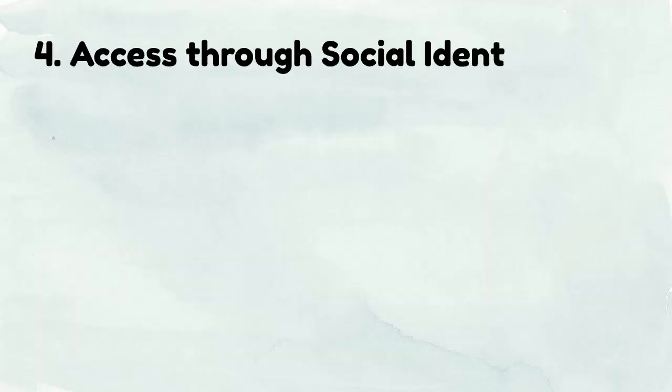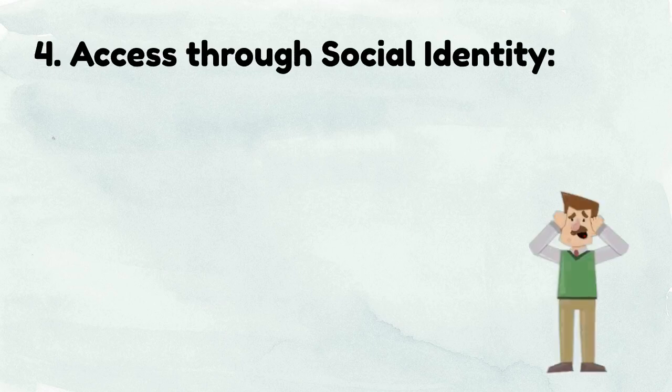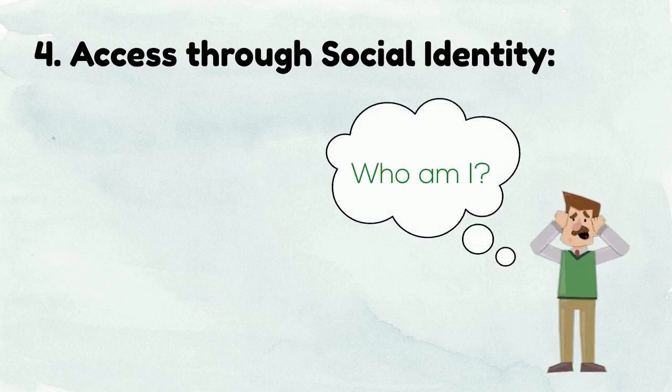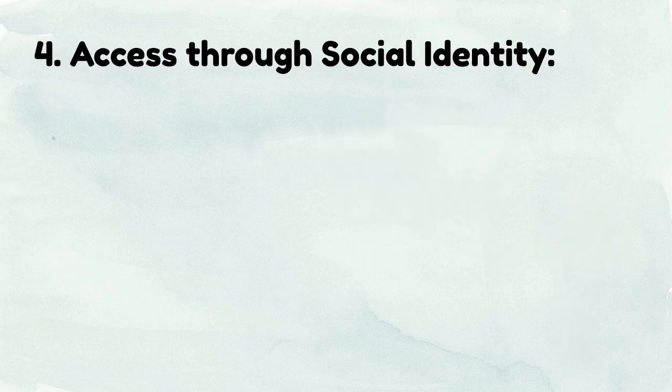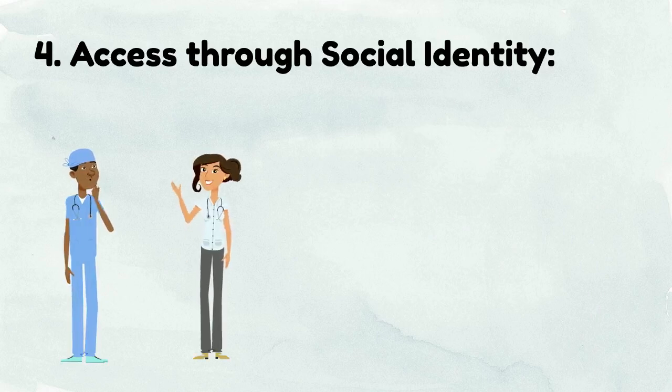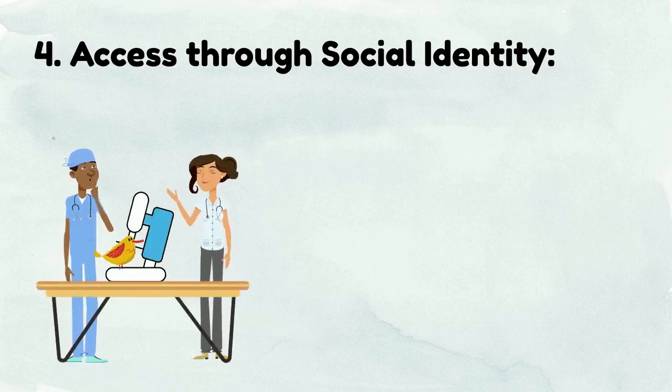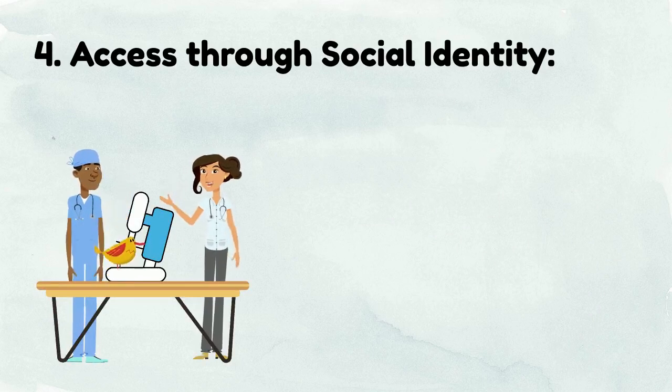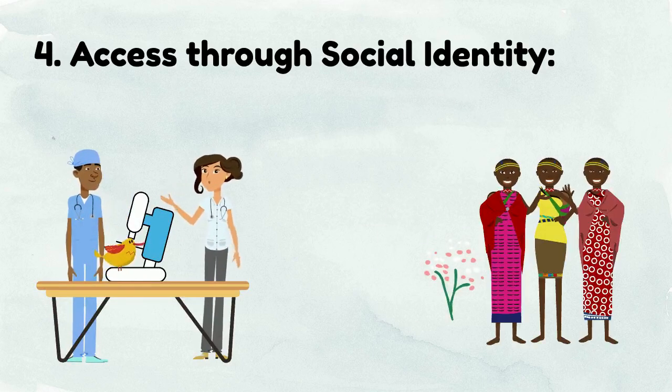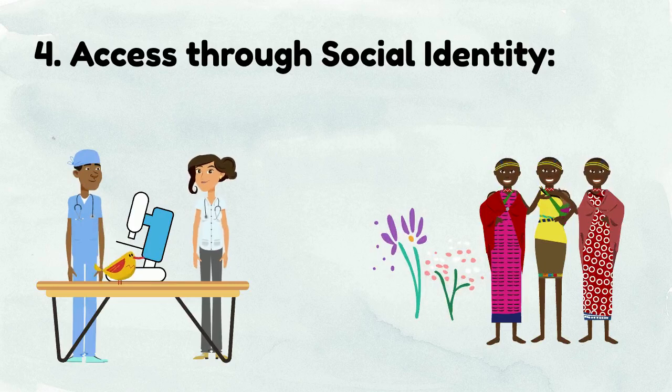Number 4. Access through social identity. In some cases, access to environmental resources depends on the community or social group a person belongs to. For example, the professional identity of being a scientist may allow one to access endangered wildlife species or exclusive research sites. Or the social identity of belonging to an indigenous community allows one access to some native species and their